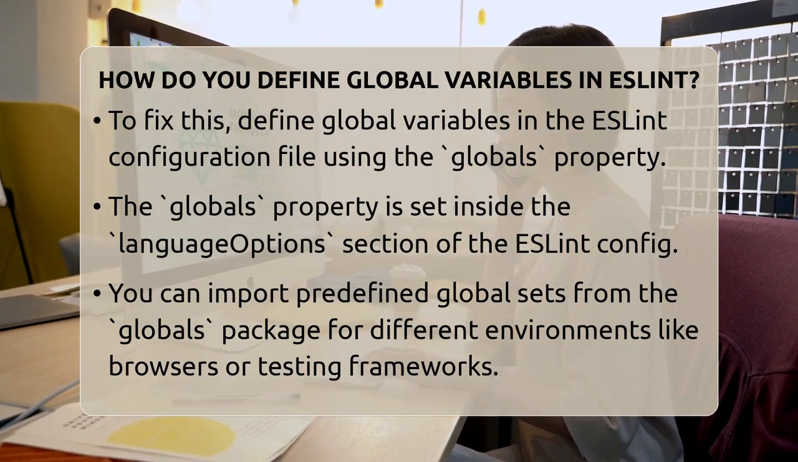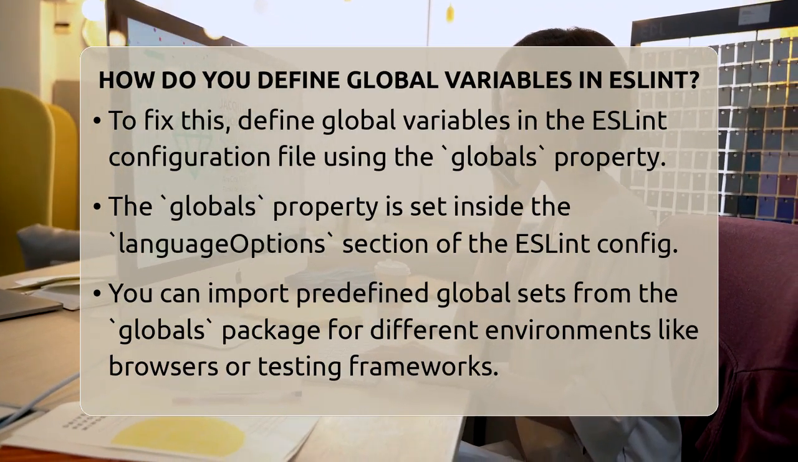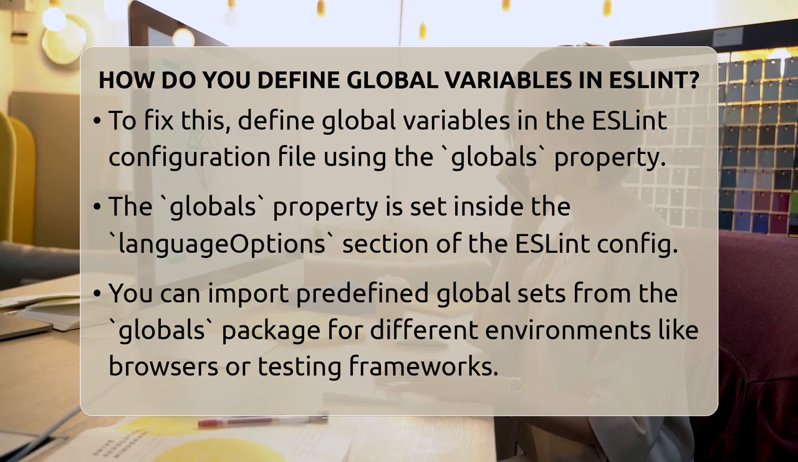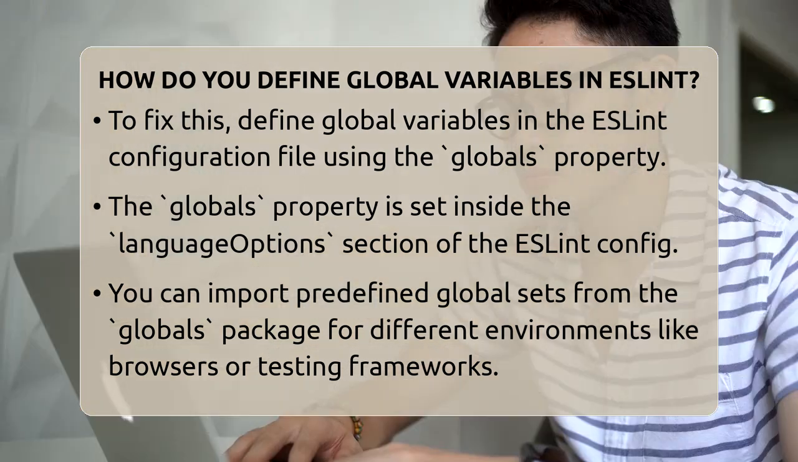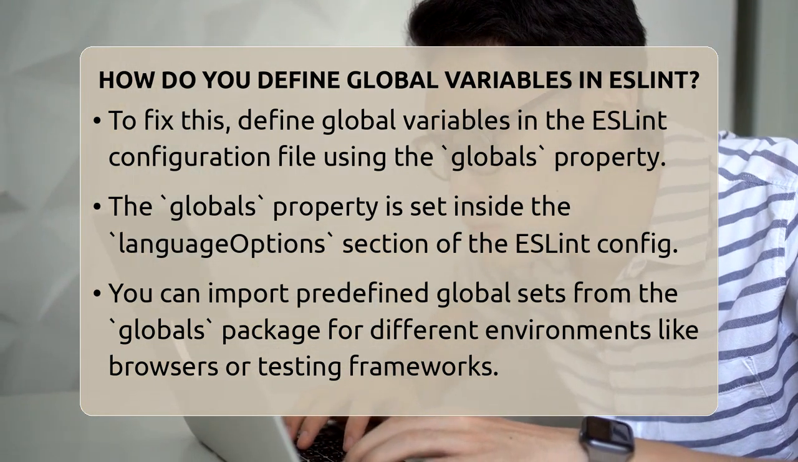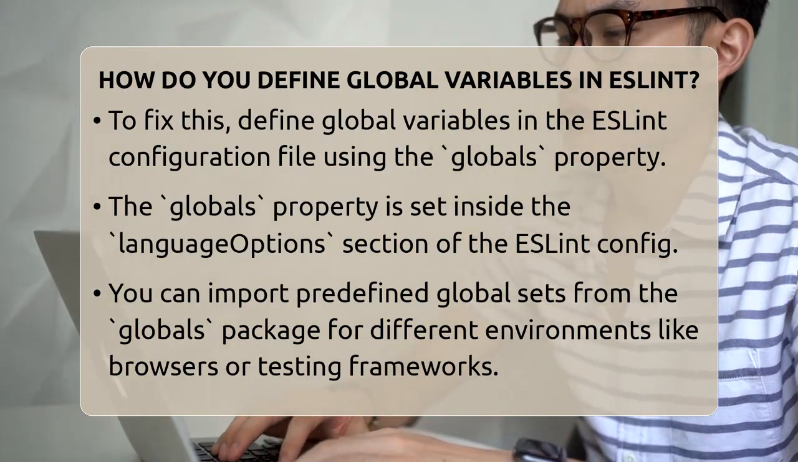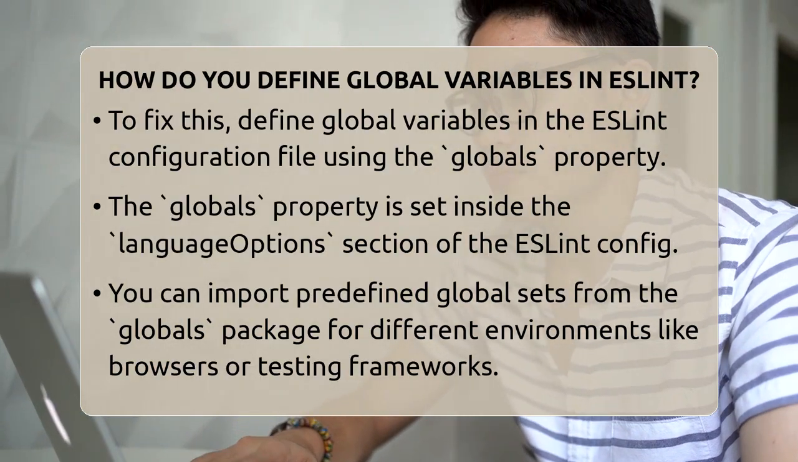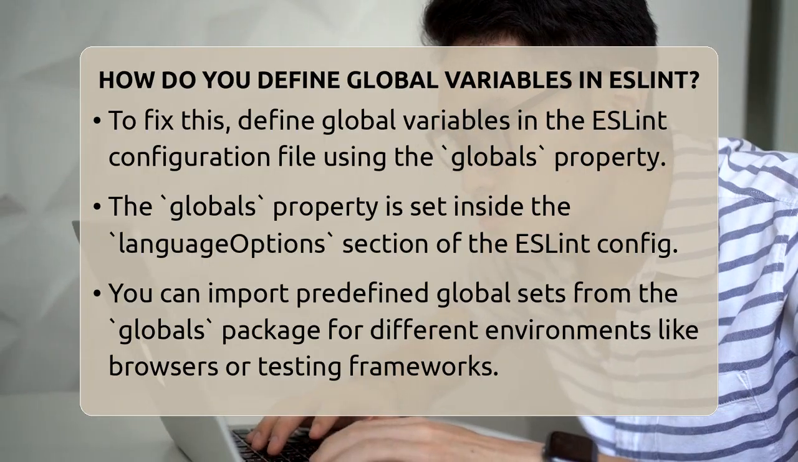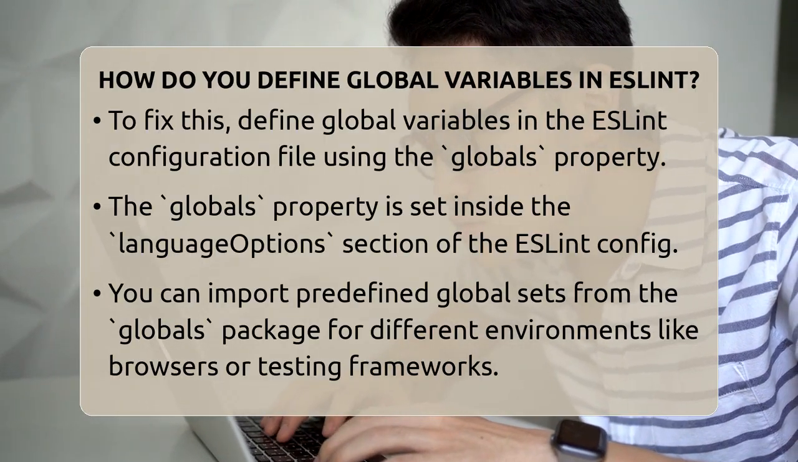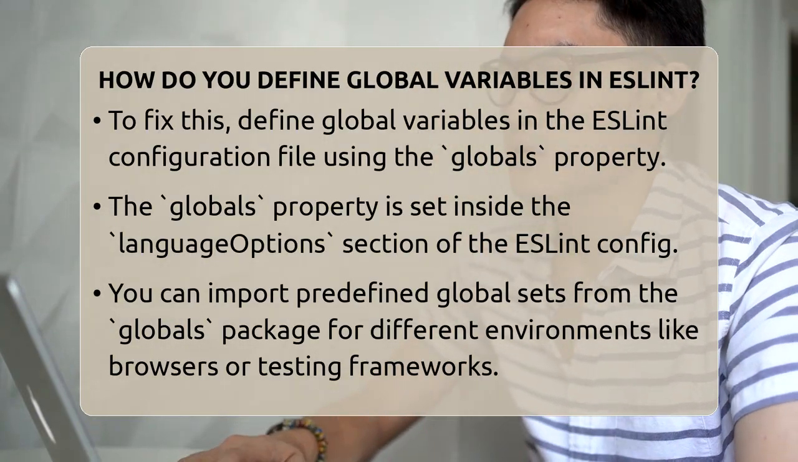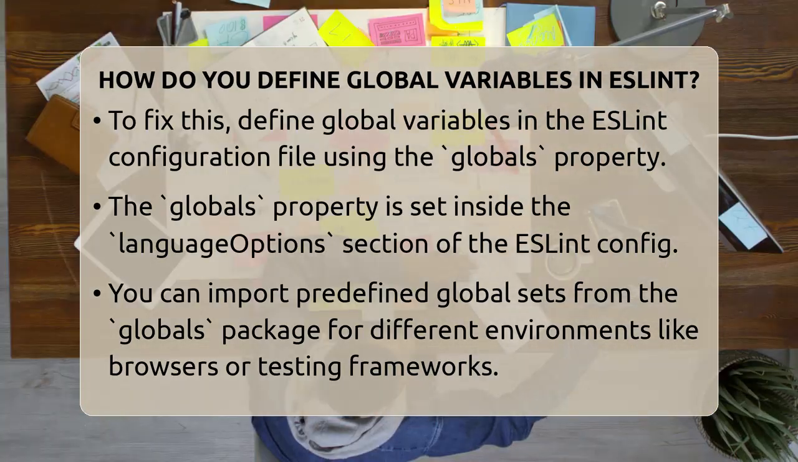To fix this, you need to define these globals in your ESLint configuration file. You do this by using the globals property inside the language options section of your ESLint config. It's like giving ESLint a list of trusted global variables. For example, if you're working in a browser environment, you can include globals like console, window, and document.